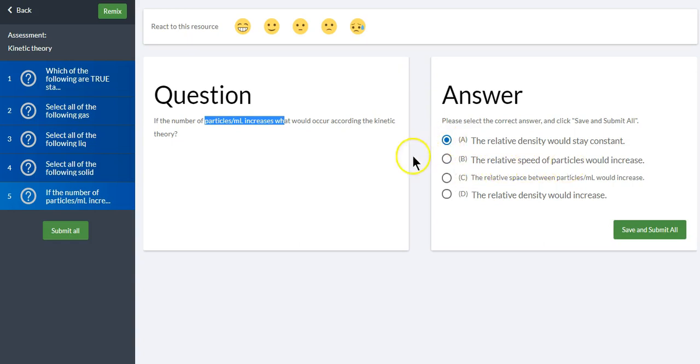Oops, I didn't mean to select it. I'm used to the no's. I'll select the right one here. This doesn't say anything about the temperature changing. Doesn't say anything really about the space increasing. That would be the density would increase. Now, if C said decrease, that would be correct as well. And I have no idea why the fonts are different sizes, but all right, the relative density would increase if the particles per milliliter increased as well, because once again, this means density.